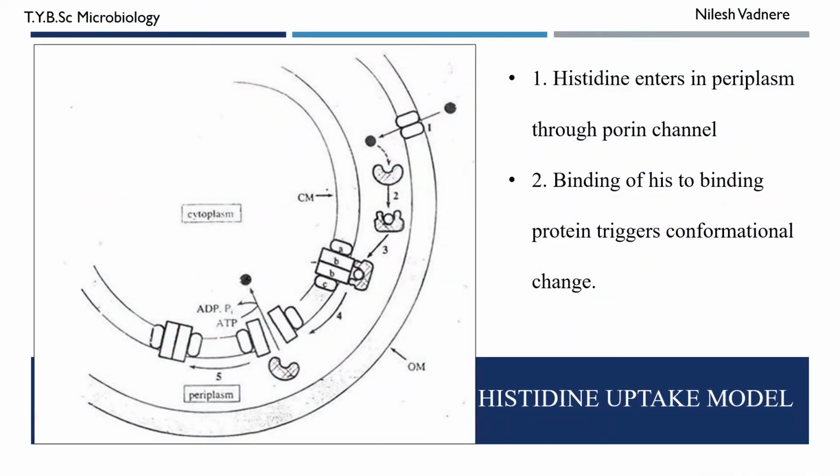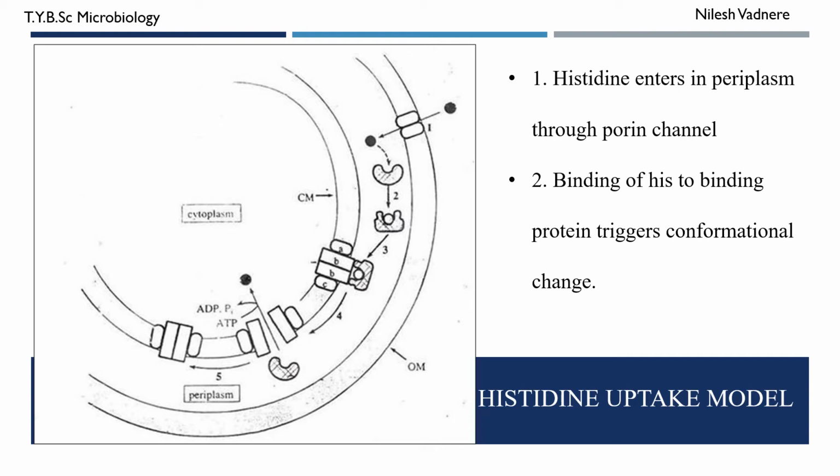Histidine uptake. Now what is histidine? Histidine is an amino acid, and it is a small molecule. Here you can see that this is the cytoplasmic membrane, and this is the outer membrane. CM for cytoplasmic membrane and OM for the outer membrane.